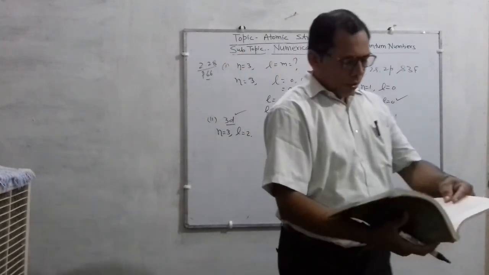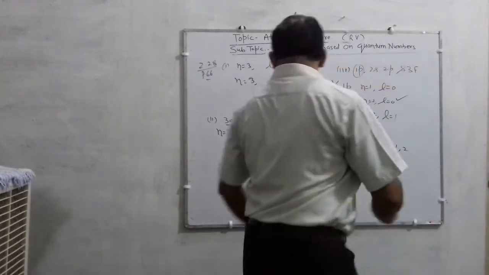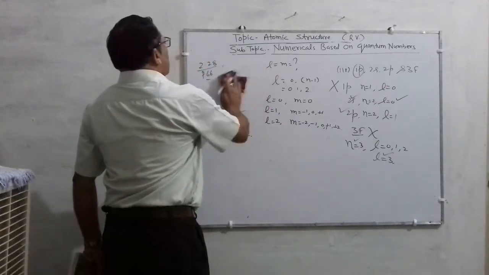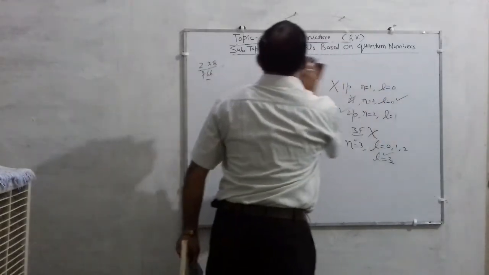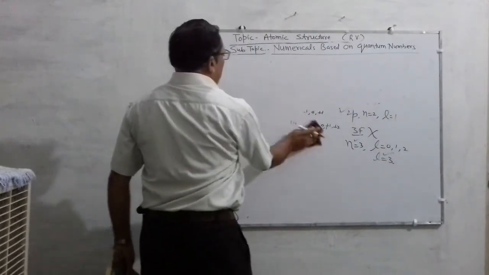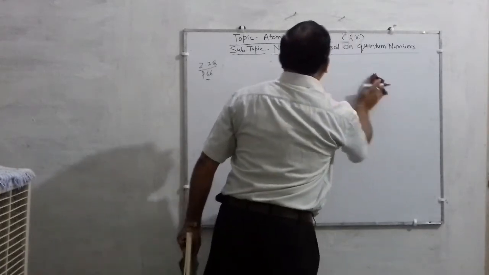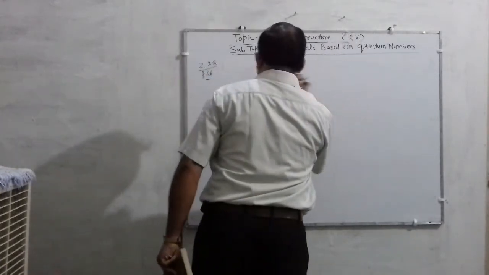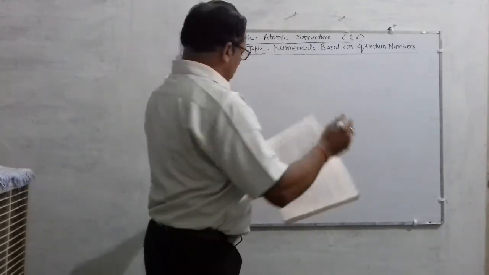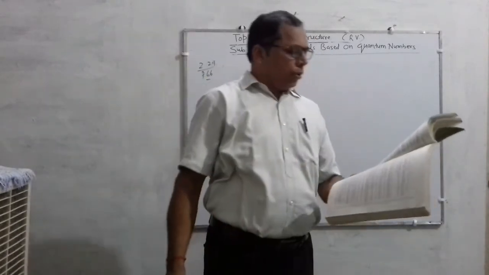Okay? Come on students, next question. Question number 2.29. You do not have to worry about numericals. I will try to solve the maximum number of numericals, which will help you understand the facts more easily and more correctly. That is question number 2.29. This also looks like a good question.